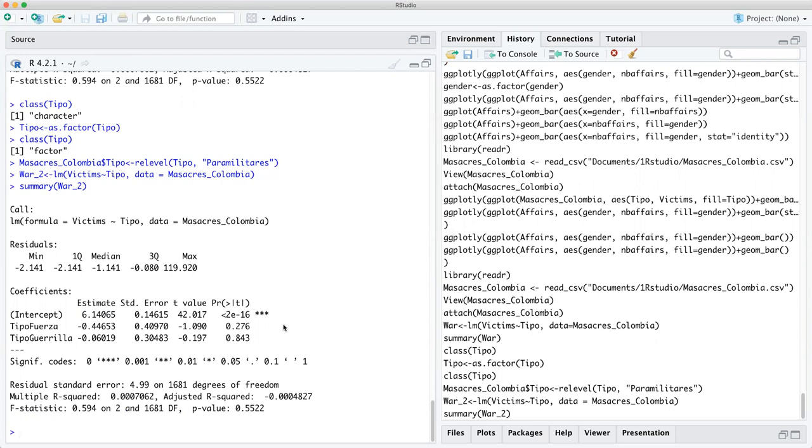Here we're doing the same thing, and we can use the LM function, even though the independent variable, the causal variable, is type, which is a categorical variable, nominal variable, meaning fuerza, guerrilla, or the paramilitaries. So we're seeing how much each group is killing.